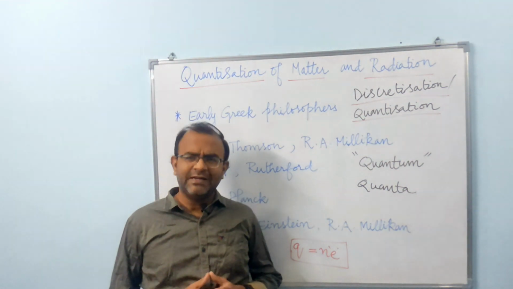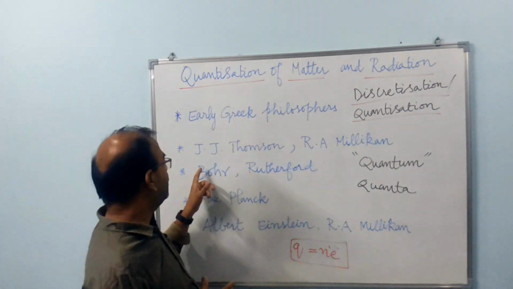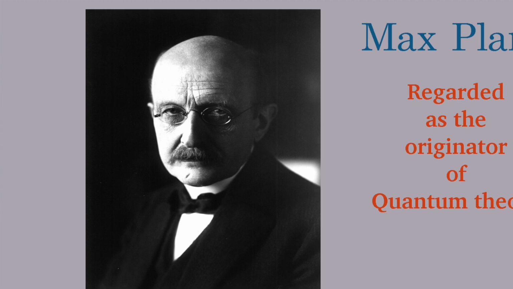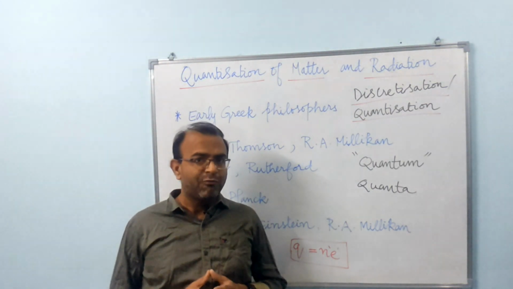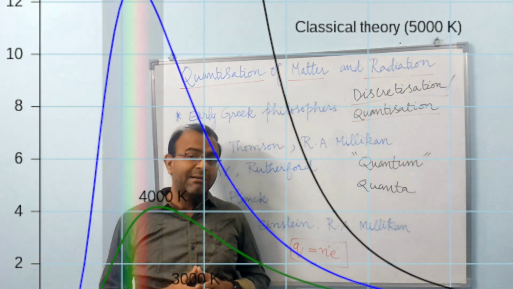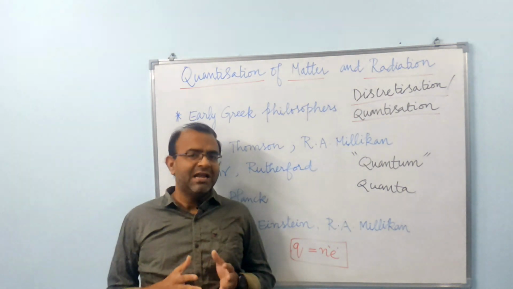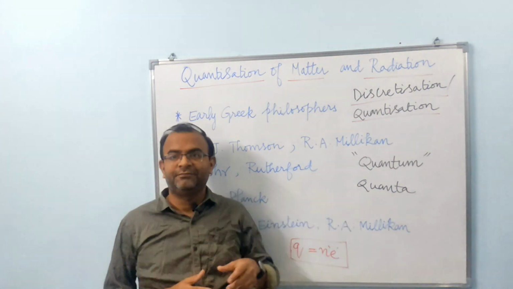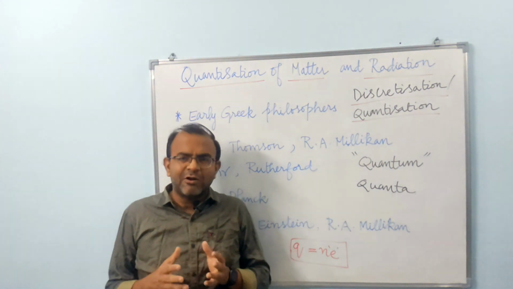Coming to the quantization of energy, it was Max Planck who first proposed that energy is quantized. This was while trying to provide a theoretical explanation for the black body spectrum. He had to assume that whatever fundamental entities of which the black body is made, they exchange energy only in terms of certain packets called quanta. So the energy exchange does not happen in any arbitrary quantity.